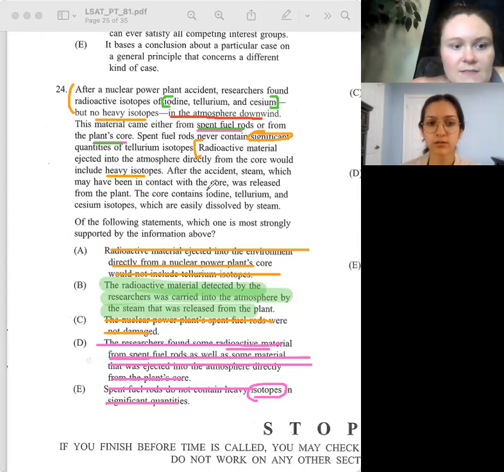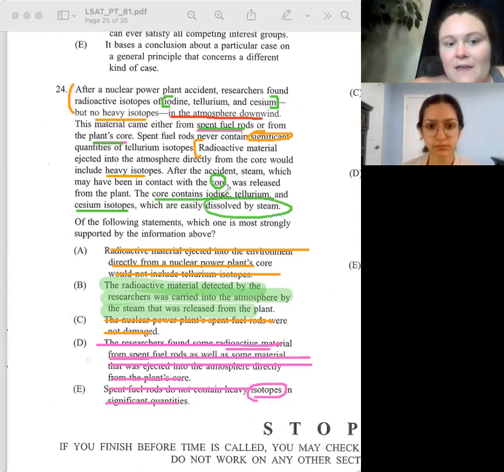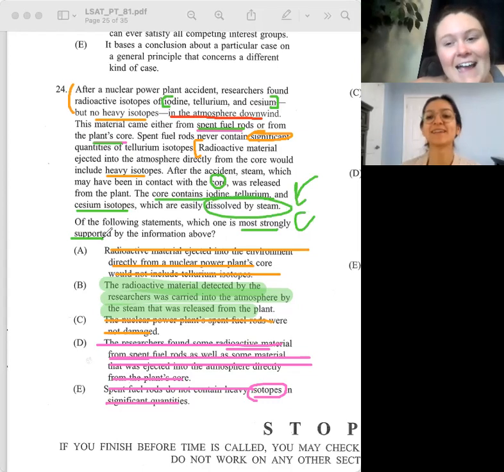And we know that steam came in contact with the core. So the core is the only place they could have gotten the right combination of stuff. The core had these things, they were easily dissolved by steam, and steam came in contact with the core, so therefore the core released these three things. And this is why it's most strongly supported and not must be true. It's like 95% sure, I wouldn't say 100% certainty.